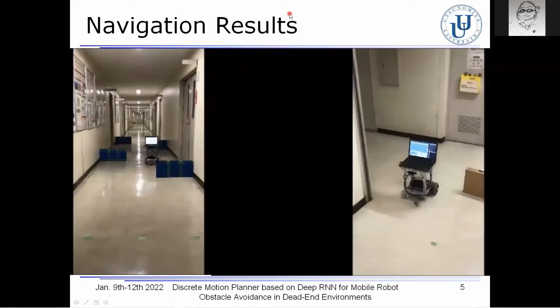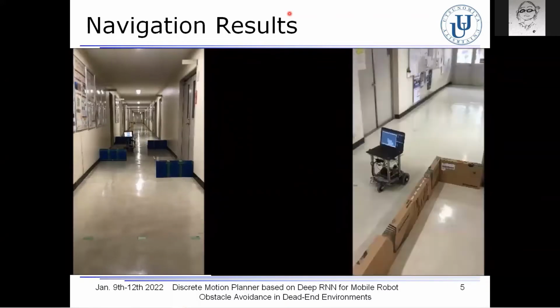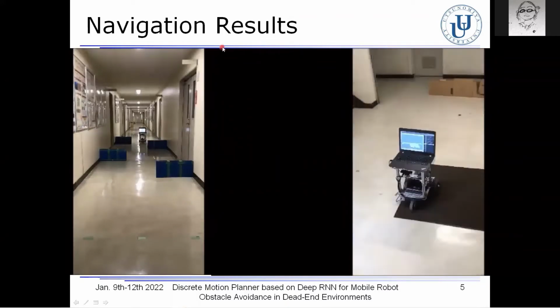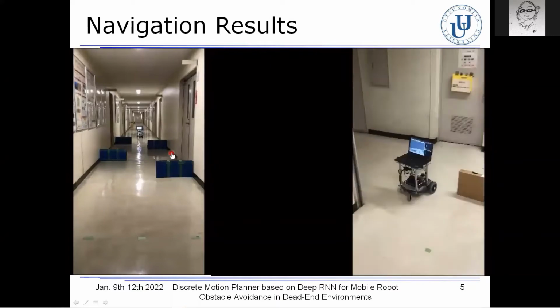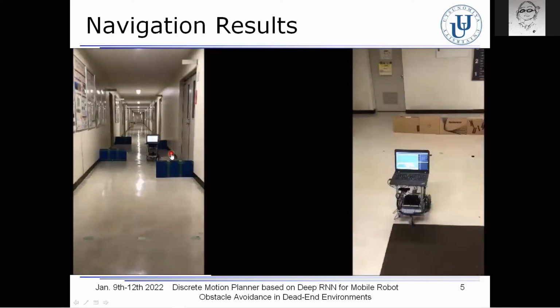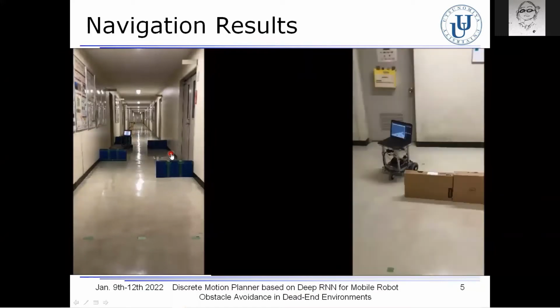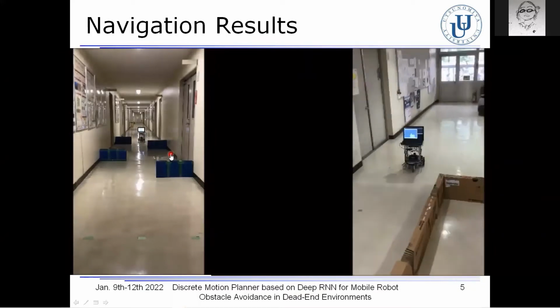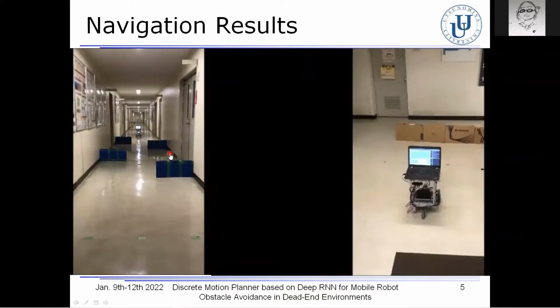Here, let us show you the movies of the navigation results in these two environments with completely different layouts. As you can see, the robot, based on the proposed E2E motion planner, successfully moved toward the goal while avoiding collision with the obstacles.